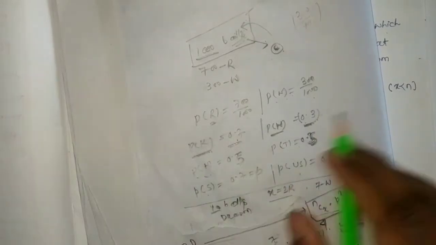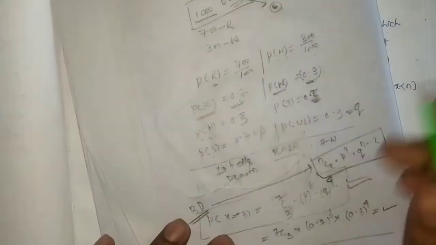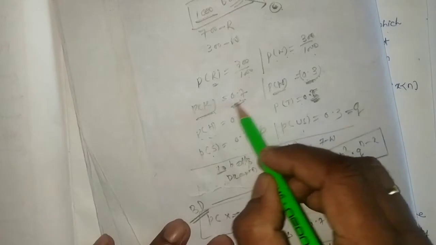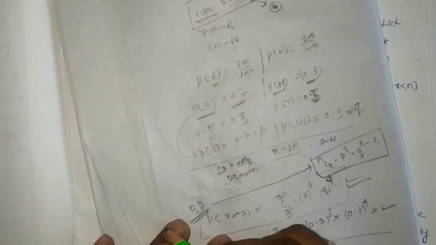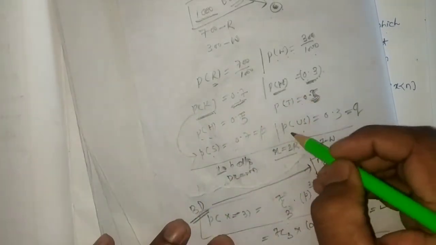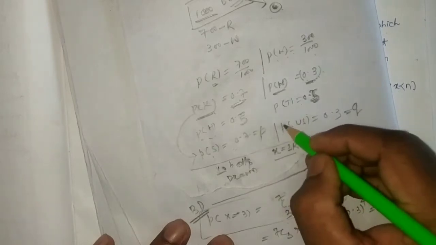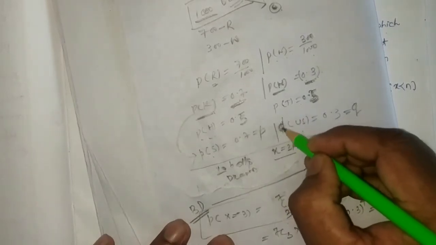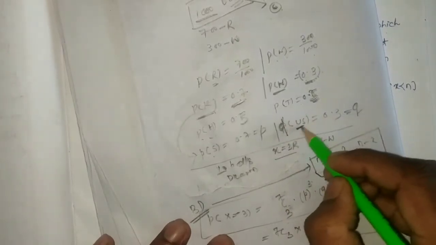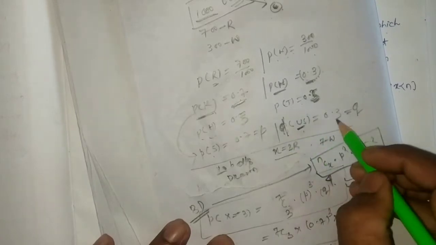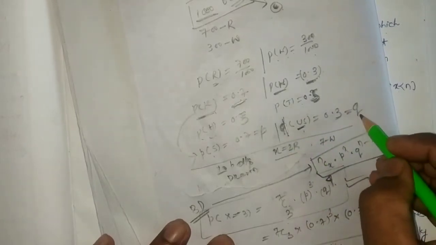That means it is fixed. We can say that this 0.7 is the probability of success, and the probability of failure, that is q, or the probability of unsuccess, will be nothing but 0.3, which is always constant here.